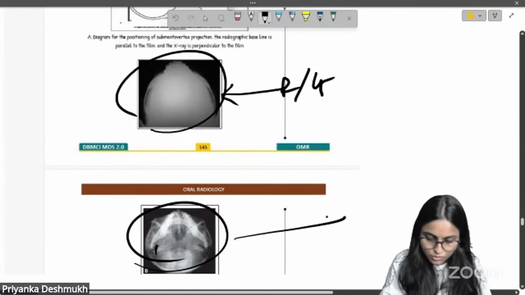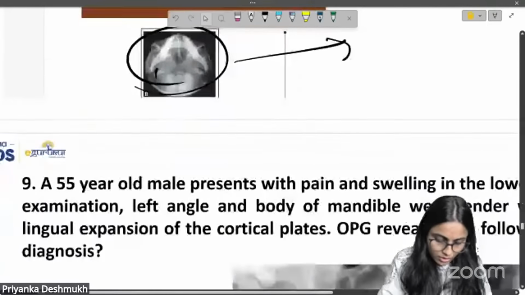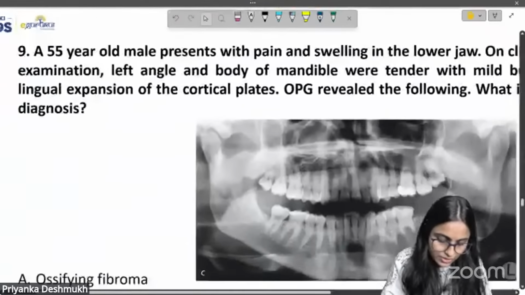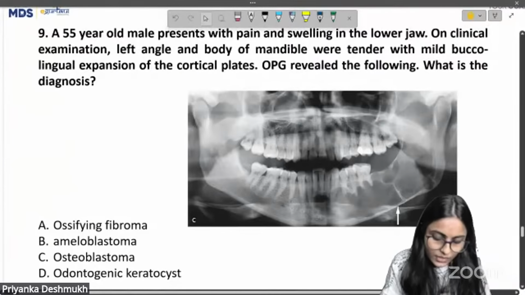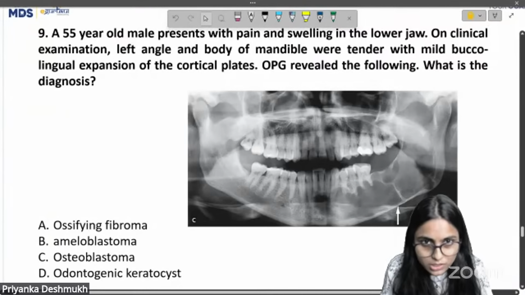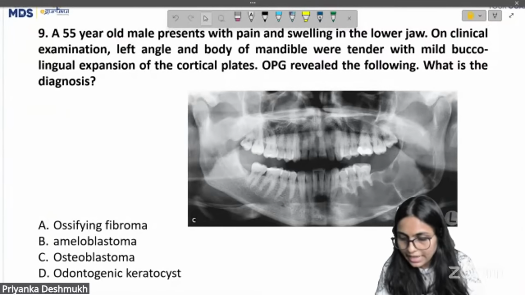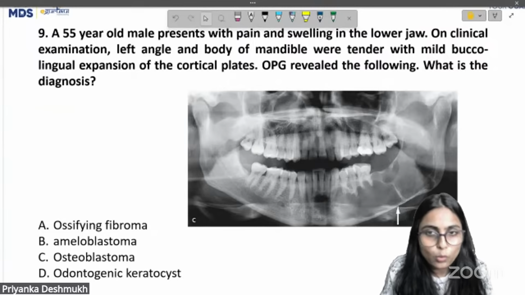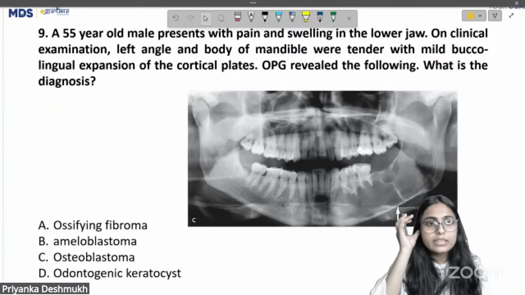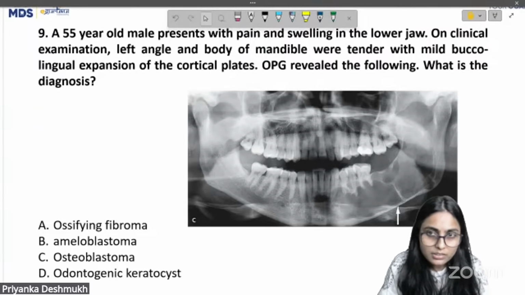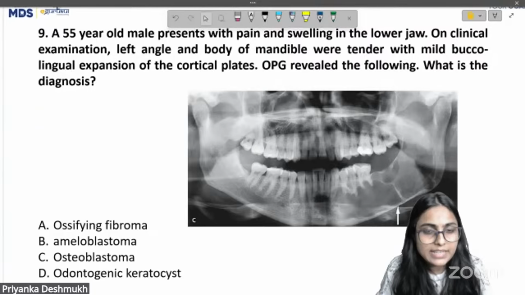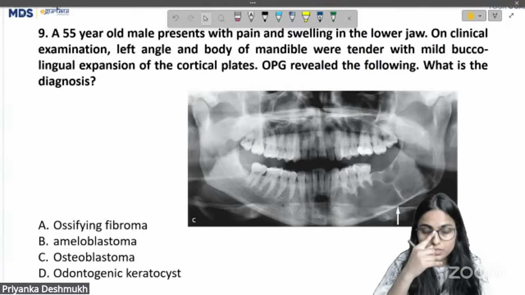Okay. So next question here is: a 55-year-old male patient presents with pain and swelling in the lower jaw. On clinical examination, left angle and body were tender with mild buccolingual expansion of cortical plates.